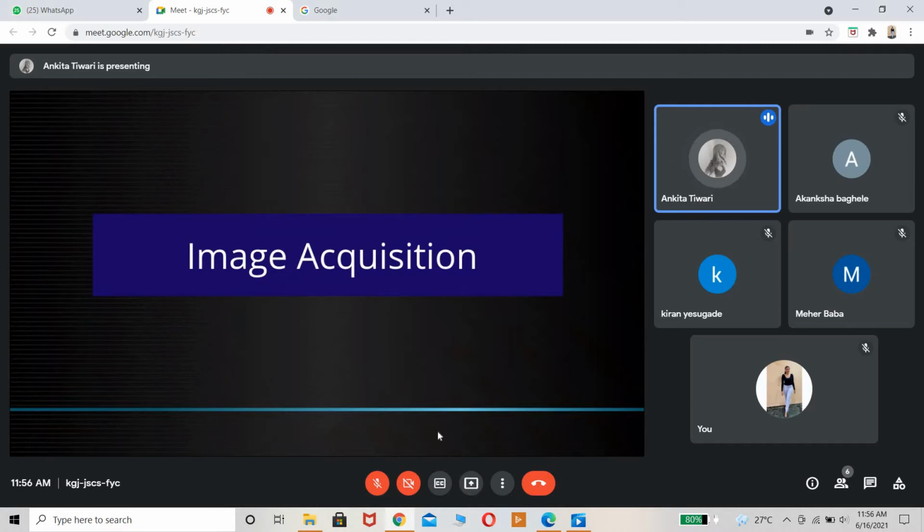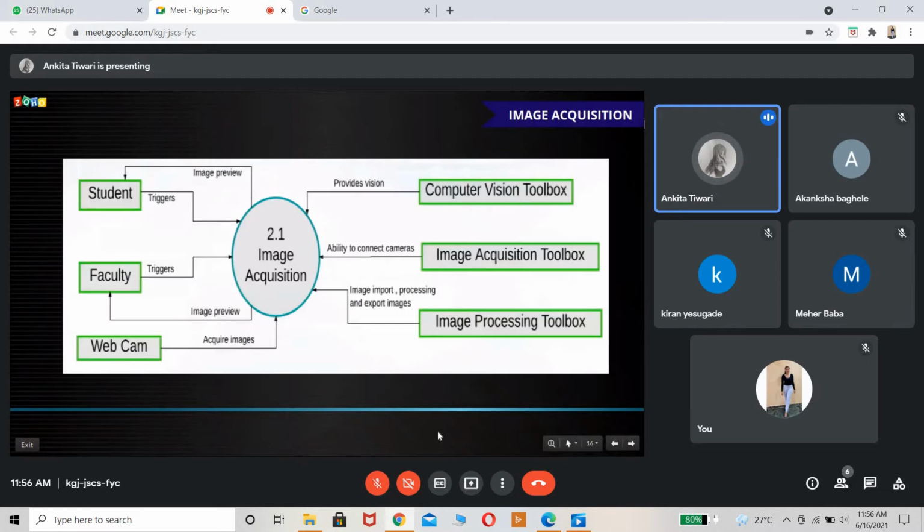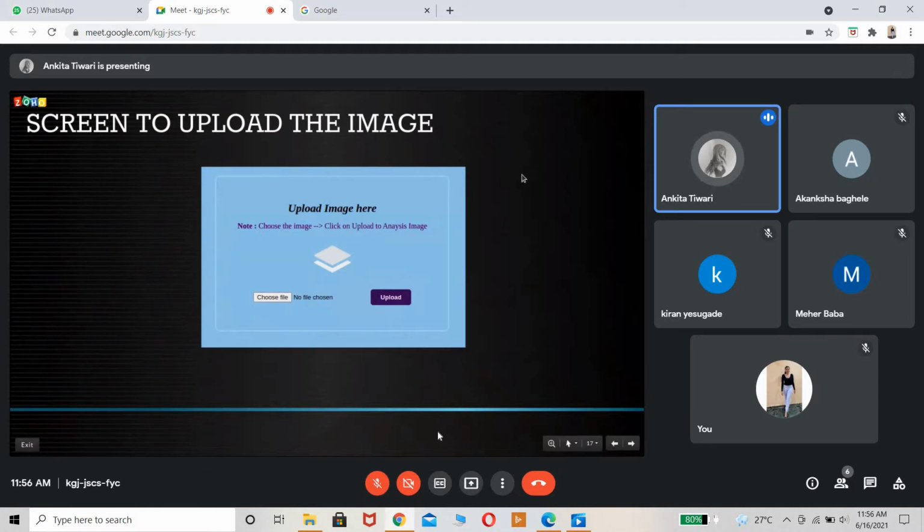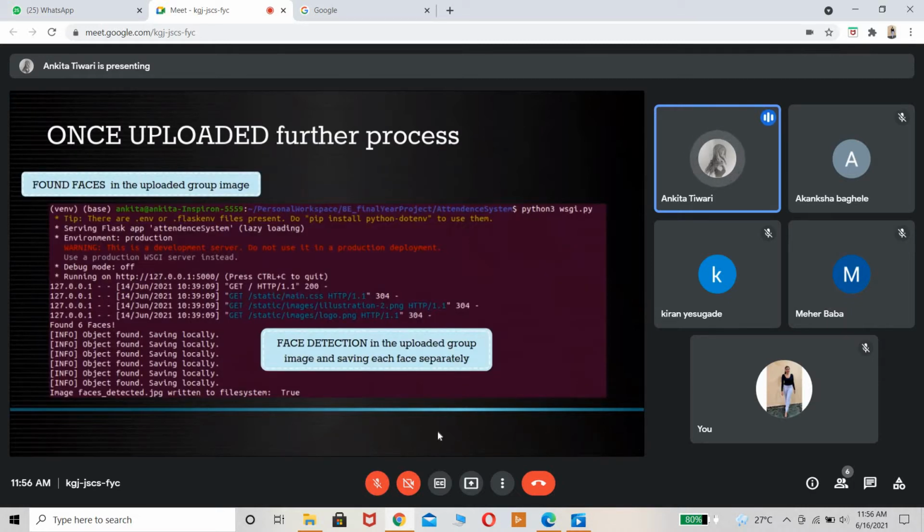Now our interface starts. So image acquisition, basically what it means is an interface where we will be providing the image, because before starting this system to work, we need to provide an image that is a group image. This will be the screen which will pop up to the teachers. They need to upload an image, and the group photo will be uploaded here, on which the face detection and analysis will take place. Once uploaded, the system will start detecting how many faces it found.